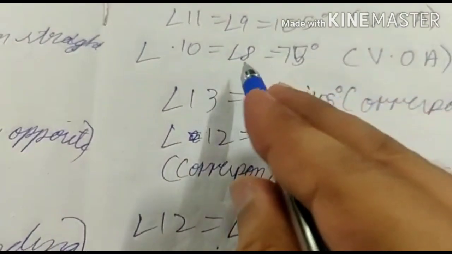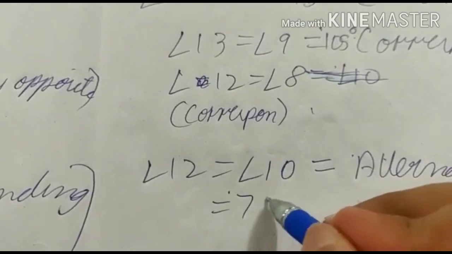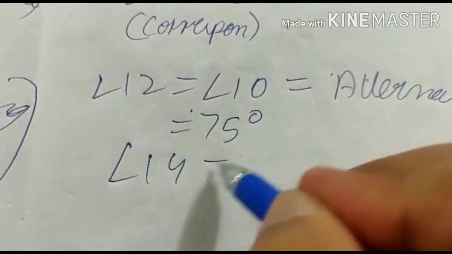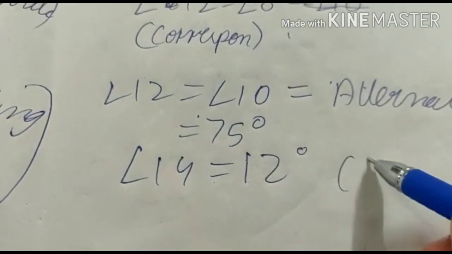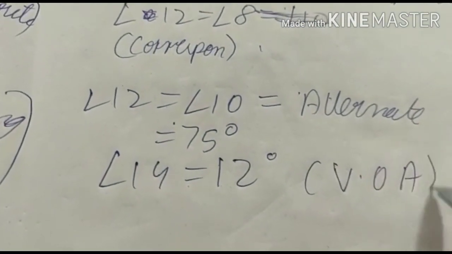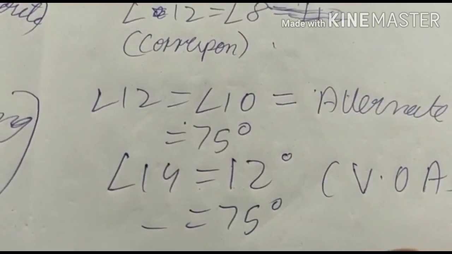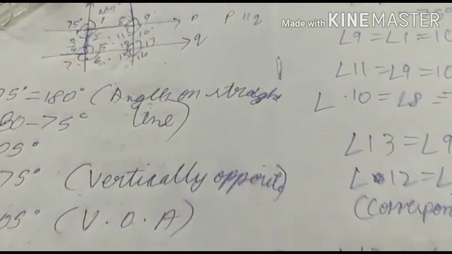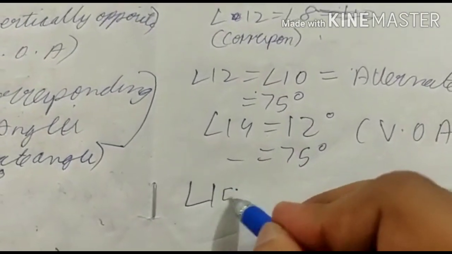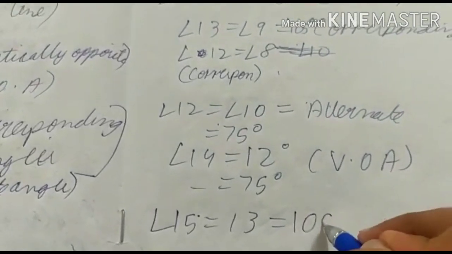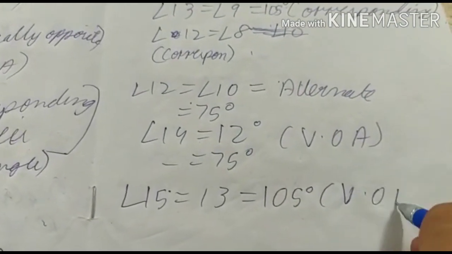What was angle 10? Angle 10 was 75 degrees. Angle 14 equals angle 12. Vertically opposite angles. That is 75 degrees. Angle 15 equals angle 13. And angle 13 here is 105 degrees by vertically opposite angles.